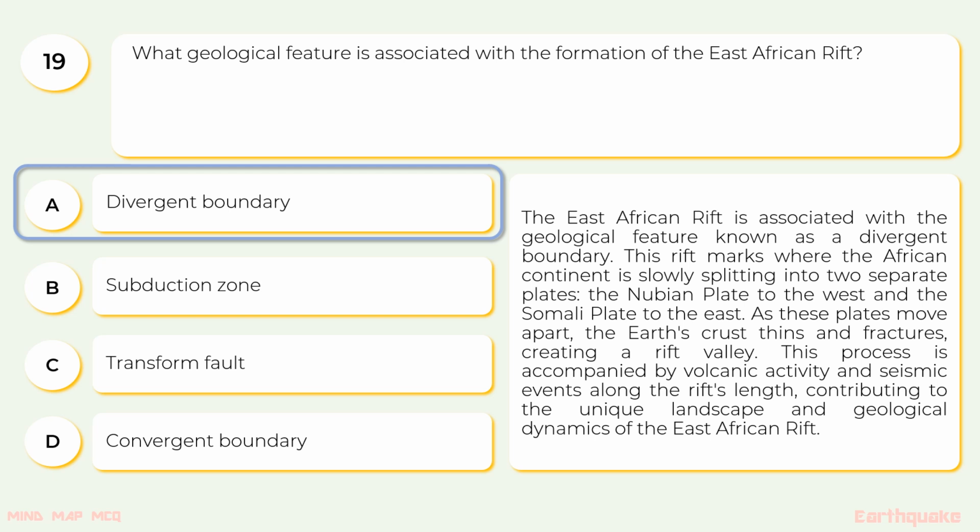This rift marks where the African continent is slowly splitting into two separate plates, the Nubian plate to the west and the Somali plate to the east. As these plates move apart, the Earth's crust thins and fractures, creating a rift valley. This process is accompanied by volcanic activity and seismic events along the rift's length, contributing to the unique landscape and geological dynamics of the East African Rift.